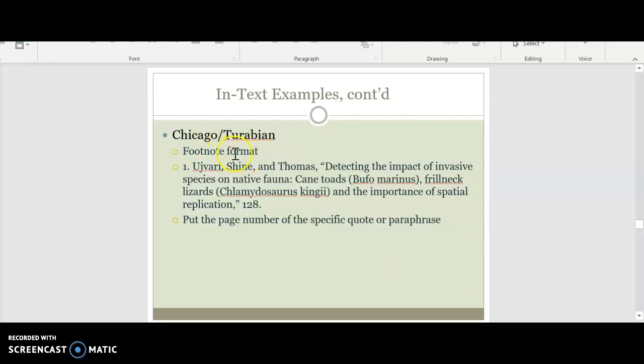Chicago is a footnote format, so you can see this would be at the bottom, and then it would be a number 1 in text. Put the page number of the specific quote or paraphrase. Look at the citation style guides for more info and examples.